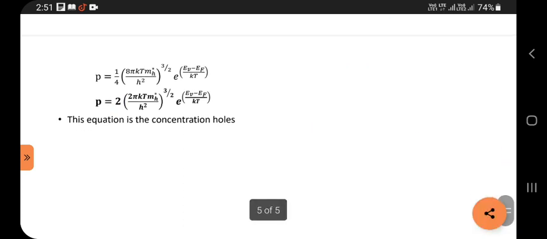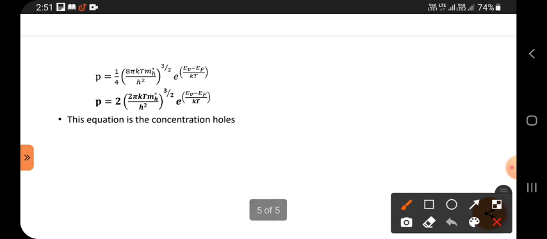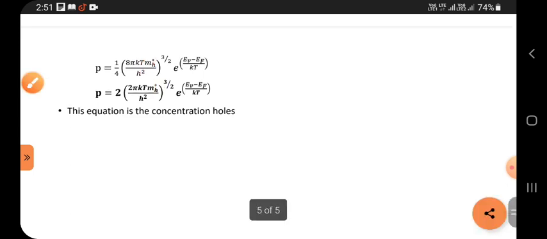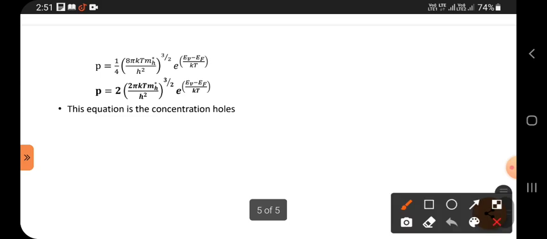Okay. So this is the final formula, Ev: 2 into 2 pi KT mh by h square power 3 by 2, into e power of Ev minus EF by KT. mh I didn't tell you. mh star is the effective mass of hole, that is the meaning. So this, friends, is the equation of concentration of holes.